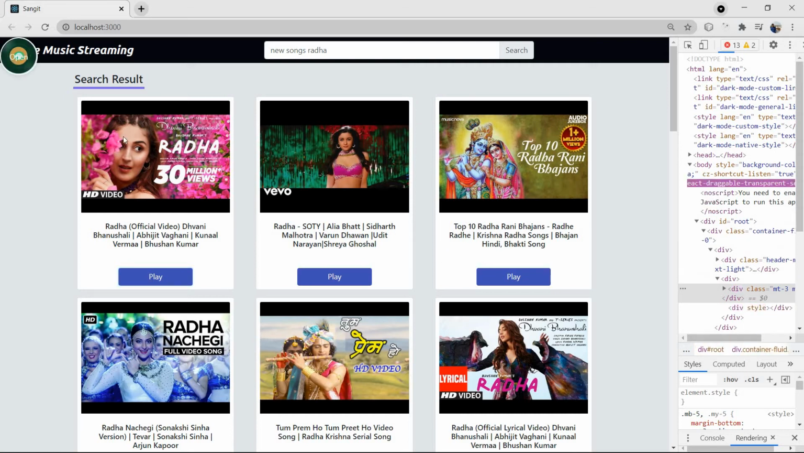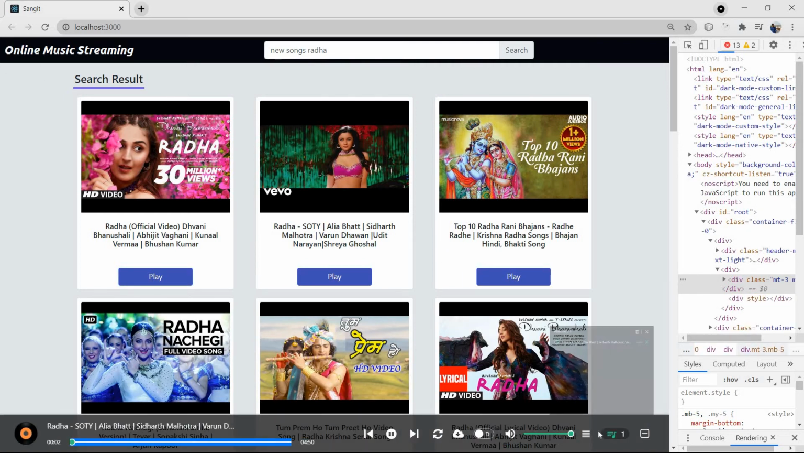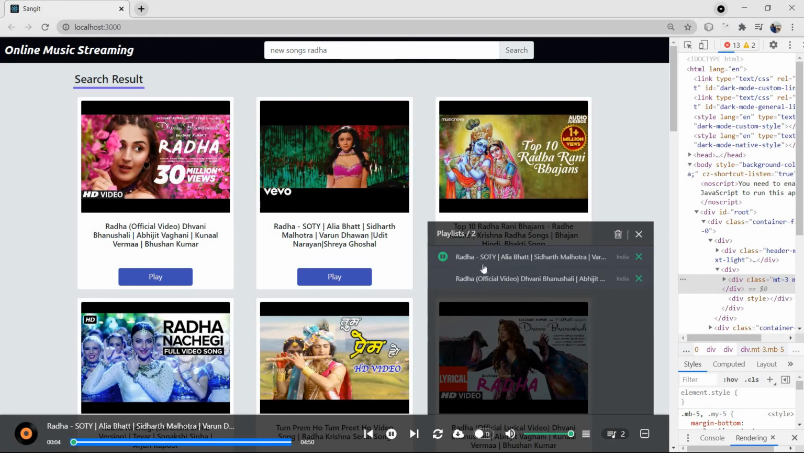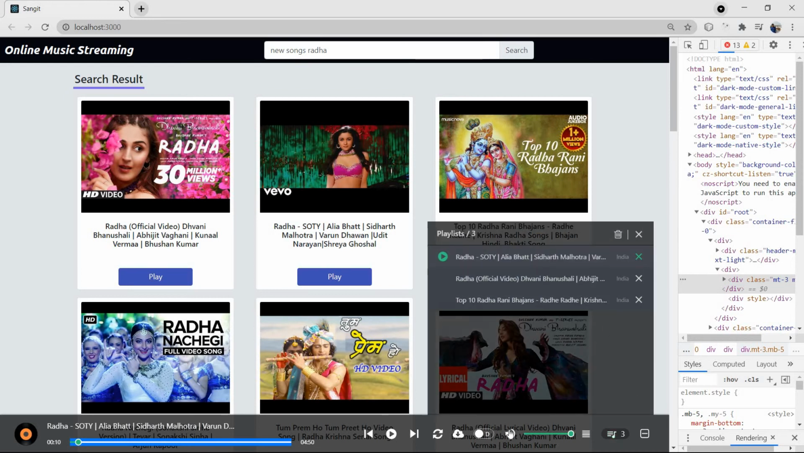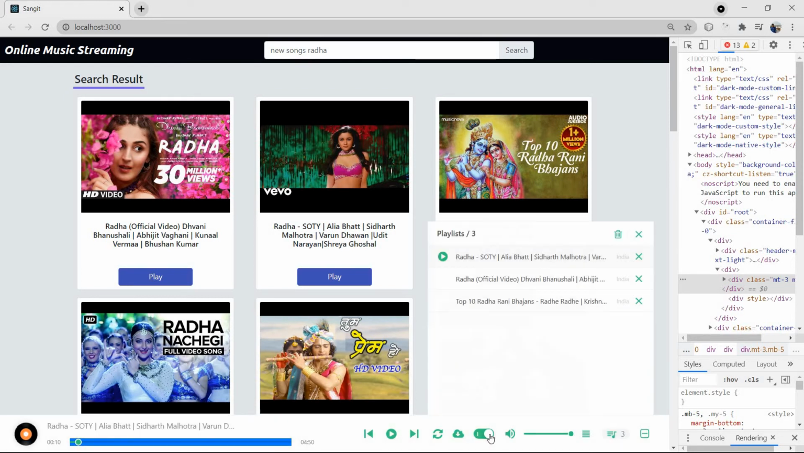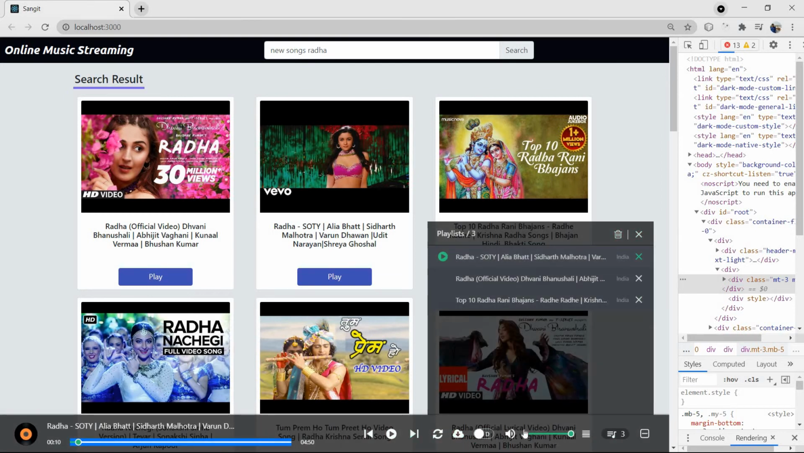It is going to take some time, and a new song started, and Radha is also added, and Top 10 is also added, because I have added 3 songs. Double click on it, so it is added 2 times. As you can see, 3 songs are there in a playlist. We can also change our UI mode from it.